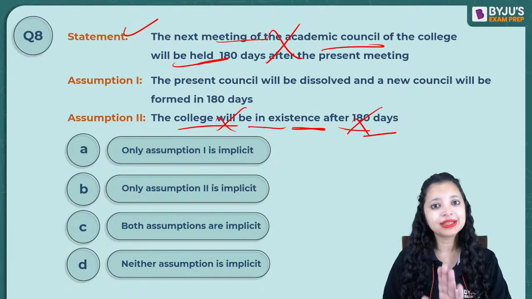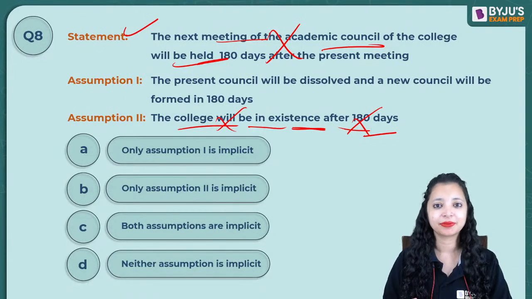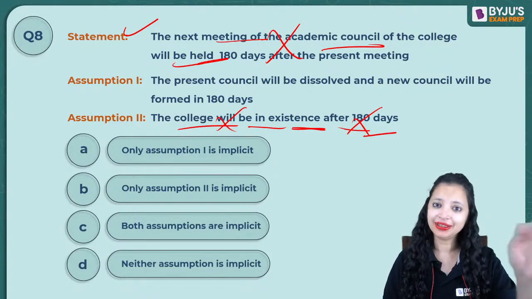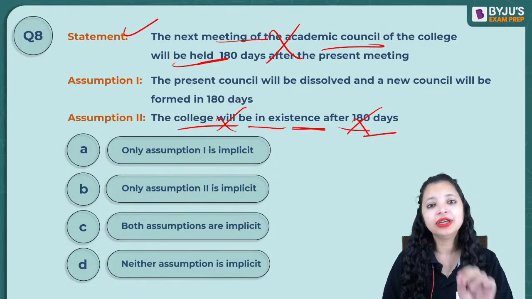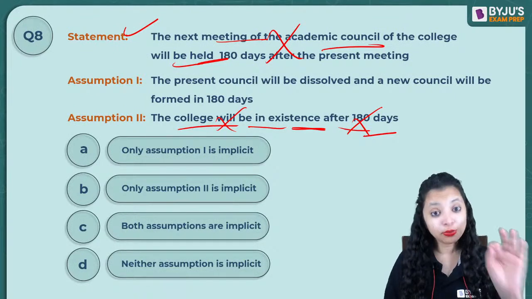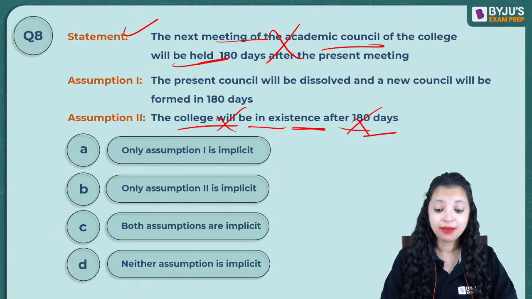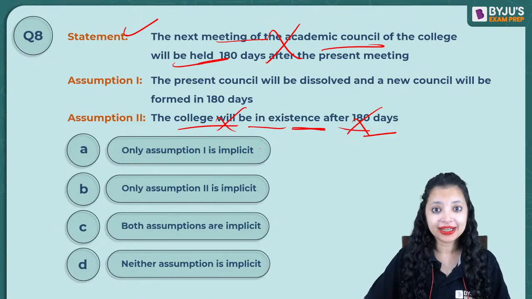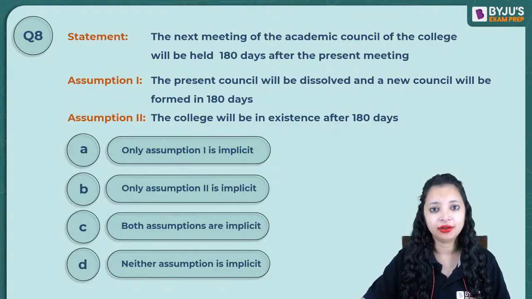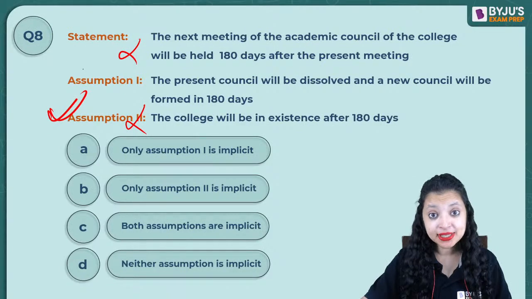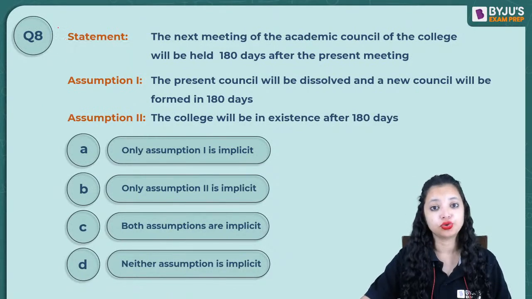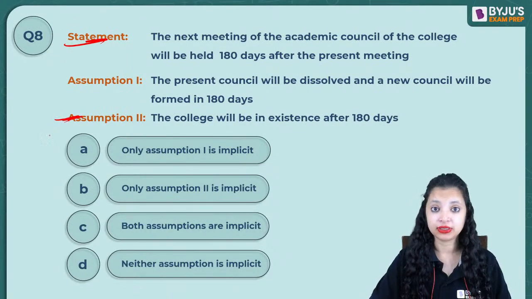The college is going to be in existence for 180 days at least. And that's exactly why I say after 180 days, there will be a meeting held of the student academic council. It's going to be in existence. That's a necessity. Because if the college does not exist, the meeting cannot be held. If this does not happen, this will not happen. This is absolutely necessary for this to be true. My statement is dependent on this.